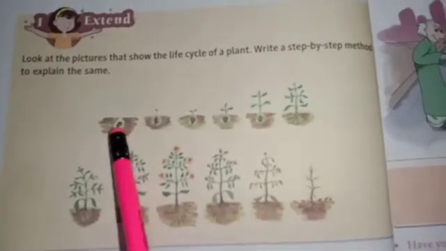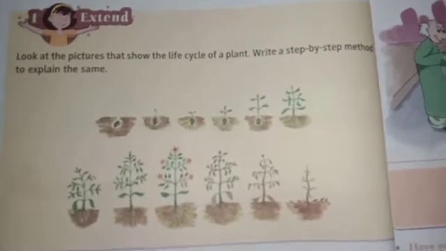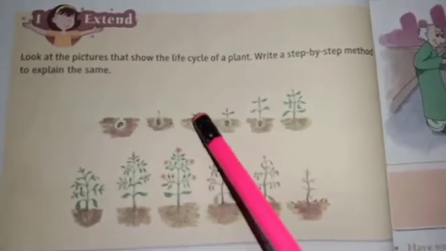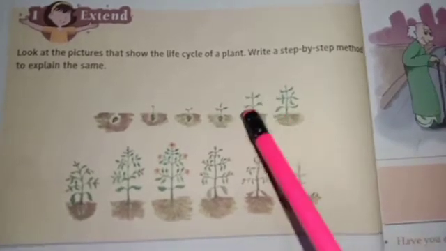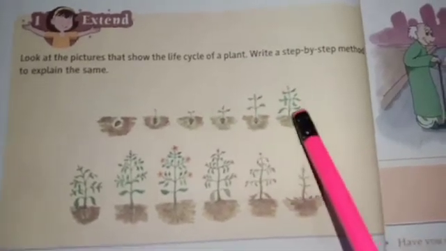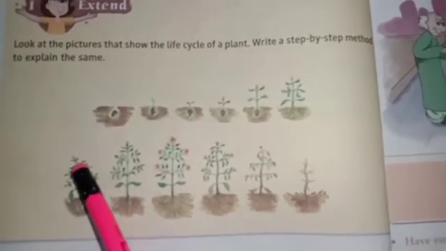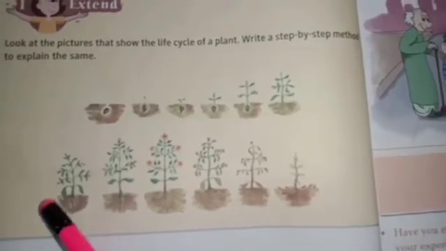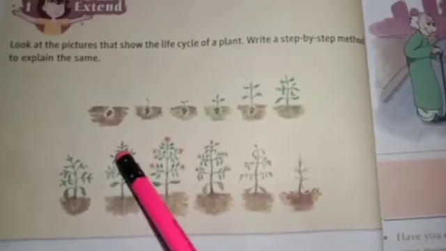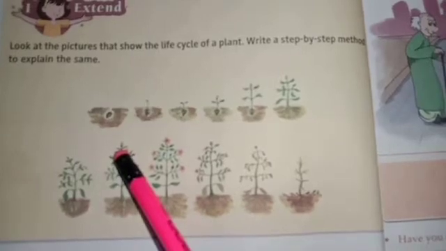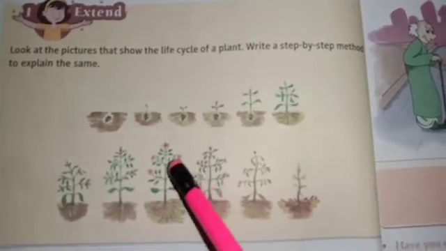First it is a seed. A seed is put in soil. Then a small shoot will grow from the seed. Then the shoot will become a little bigger. Then it will have leaves. Now it has become a sapling. A small plant is called a sapling. Then it will get more leaves and stem and branches. See, then the plant is becoming bigger, and its roots are also becoming bigger. Here you can see that buds have come. Buds means from where flowers grow. So buds have come on the plant, and then afterwards